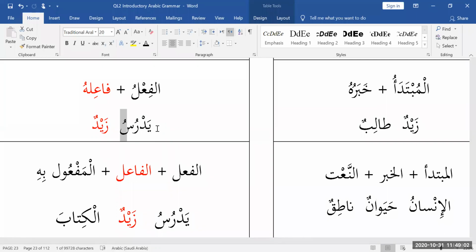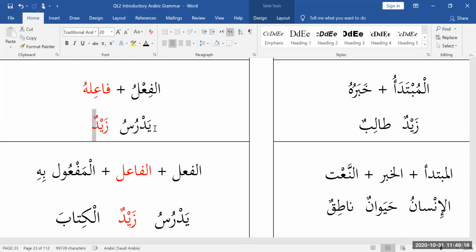Unless, of course, you have one of those exceptions, which we will deal with later. But keep that in mind. Every verb by itself is a pillar. It needs a second pillar. Where's the second pillar? Zaydun, the fa'il. So both of them are in the rafa state. Why? Because they both are pillars.